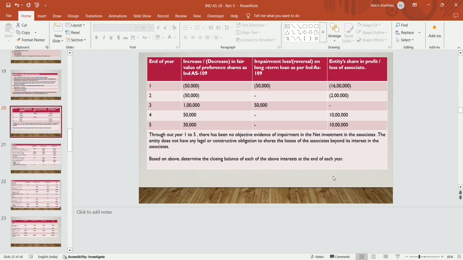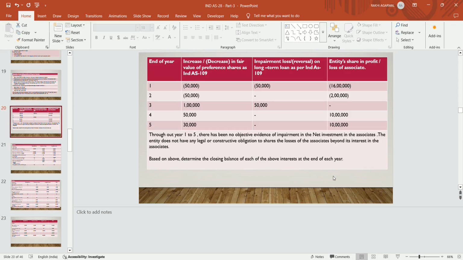In year 1, there is a decrease in the fair value of preference shares as per Ind AS 109, that is a decrease by 50,000. Impairment loss is there, that is 50,000, and entity's share in profit or loss of associate is a loss in equity, that is 16 lakh.